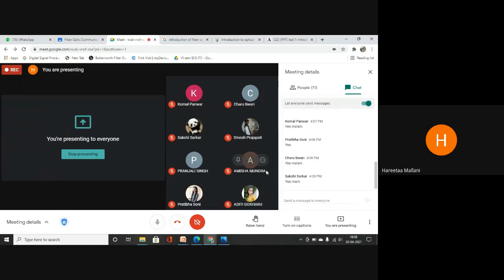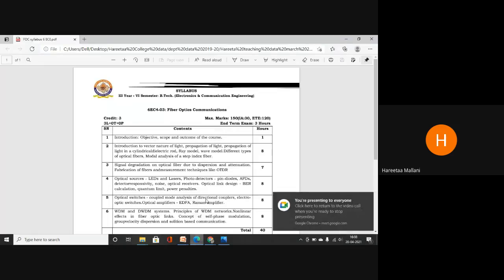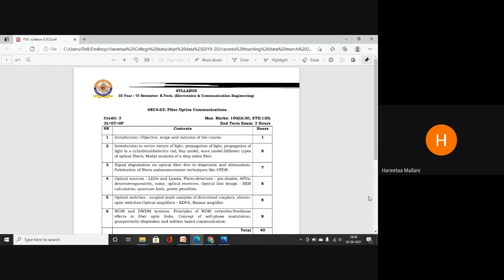That's very good. So today we will start with fiber optic communication. By the name we came to know that it is communication with the help of fiber optics.